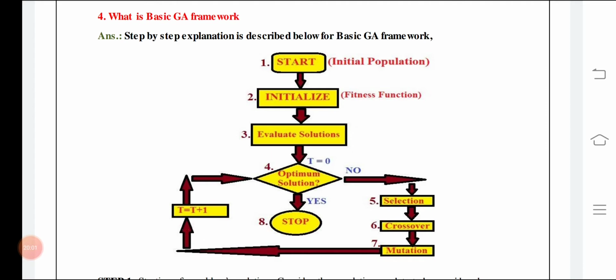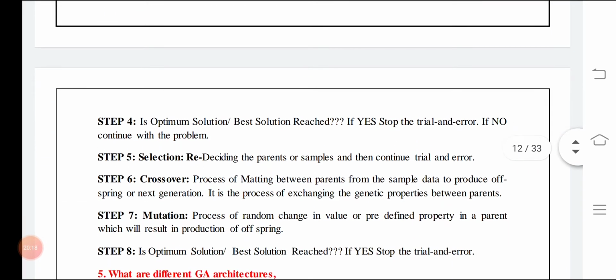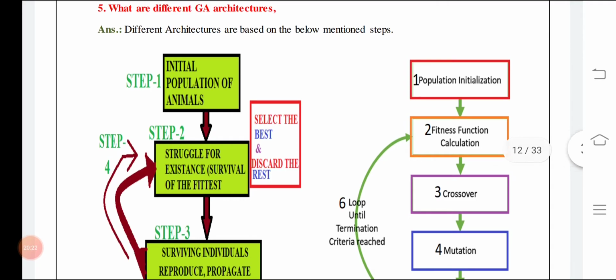Sometimes you may have to give much more time. Sometimes the particular toolbox, the machine, the search algorithm will have to take the time. You just have to feed the inputs and get the outputs. So the steps are being explained. You can see it's decoding. Then different GA architectures are there.